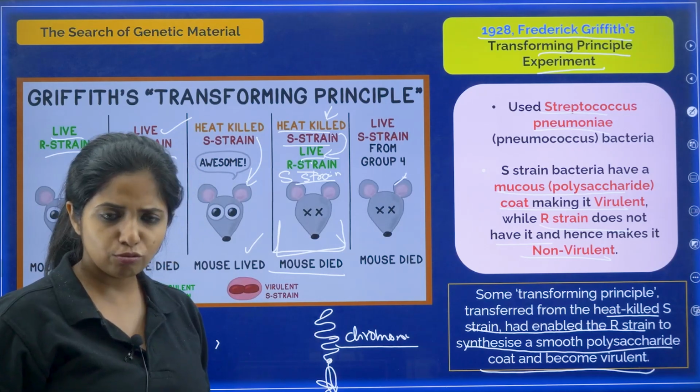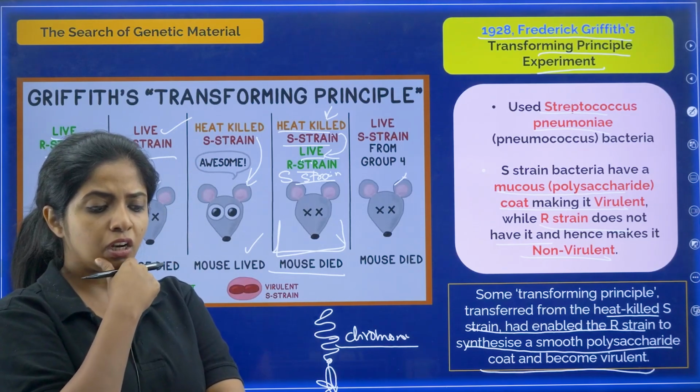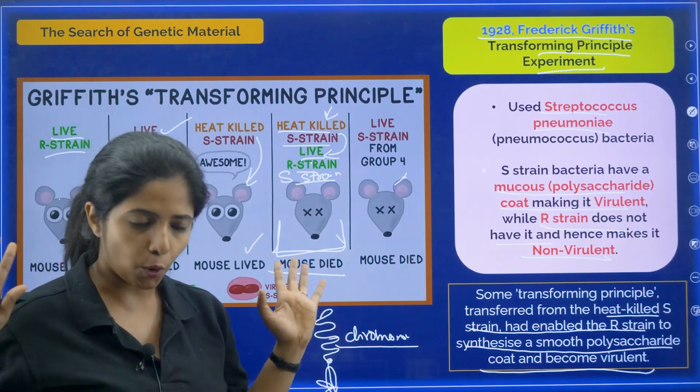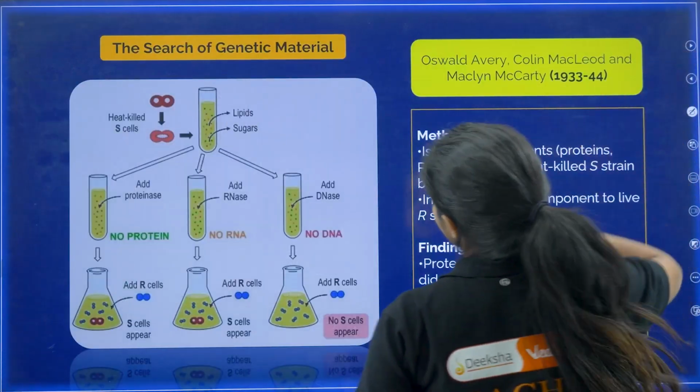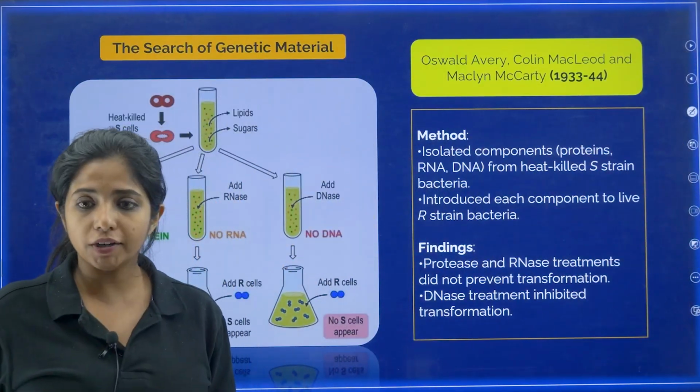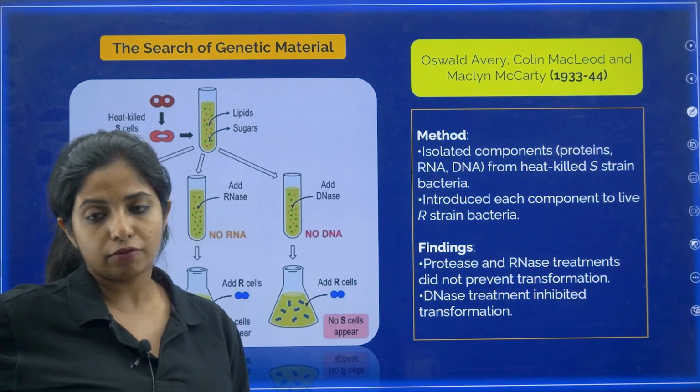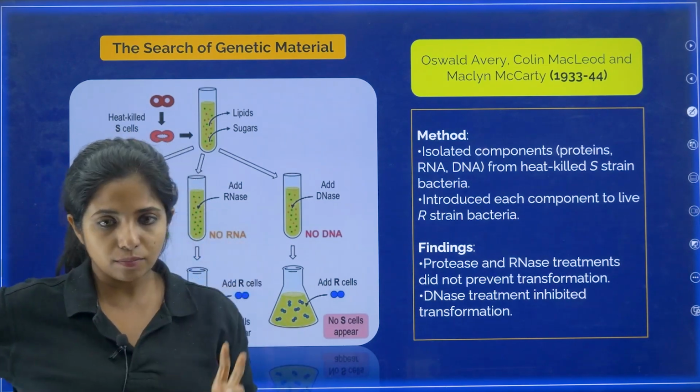Got it? So he was unsure about what it could be, whether it's RNA, DNA, or protein. Then came other people, Oswald Avery, Colin MacLeod and Maclyn McCarty, in 1933 and 44. They did an experiment.